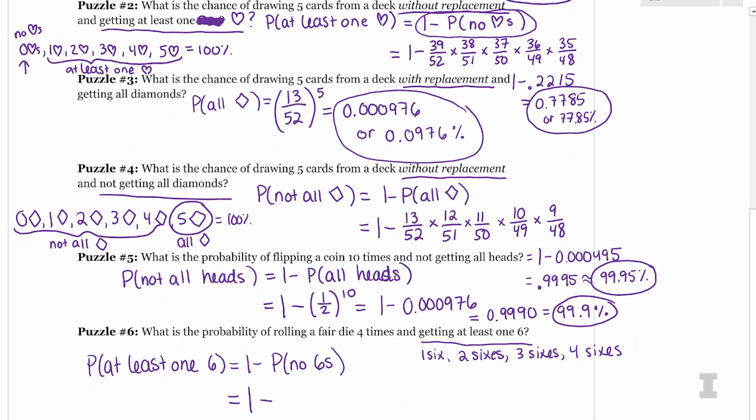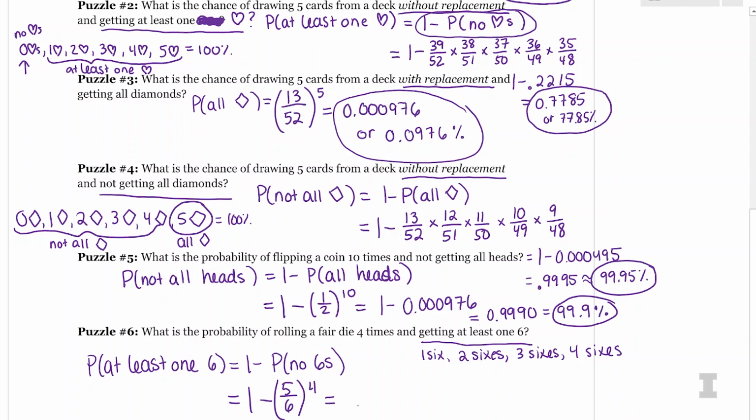What's the probability of not getting a 6 when you roll a die? So that's the other 5 possibilities. So 5 out of 6. And then I am going to raise that to the 4th power because I know die rolls are always going to be independent. The die doesn't change. Probability of not getting a 6 every single time is going to be 5/6. So what do I get for my answer, Wade?